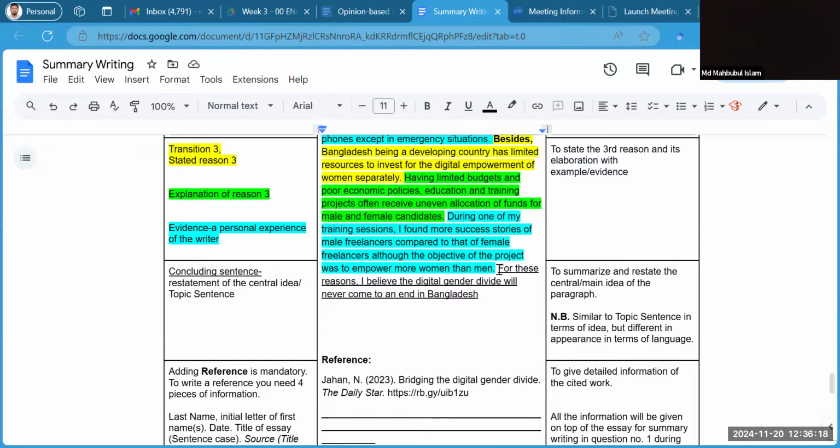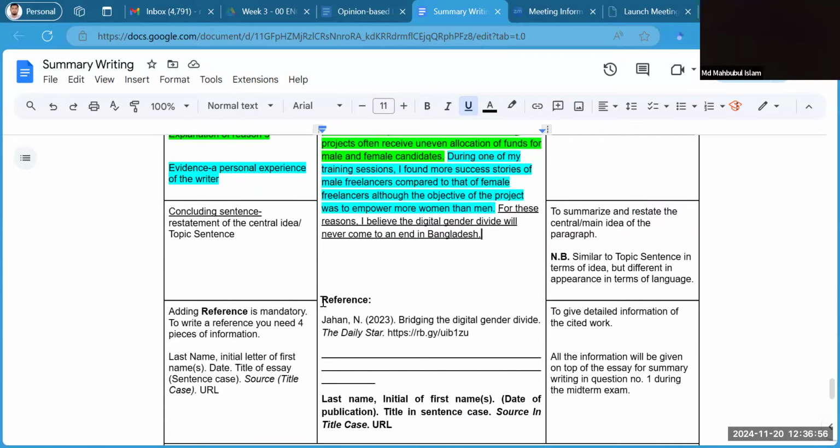So I wrote down in a different sentence, for these reasons, I believe the digital gender divide will never come to an end in Bangladesh. So what I did, I just restated the idea, right, in the conclusion. I basically summarized all my earlier discussions in this one sentence. It is similar to the topic sentence in terms of ideas, but in appearance, it is different from the topic sentence.